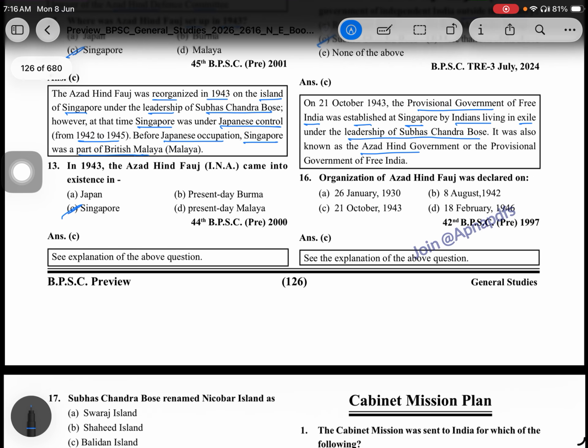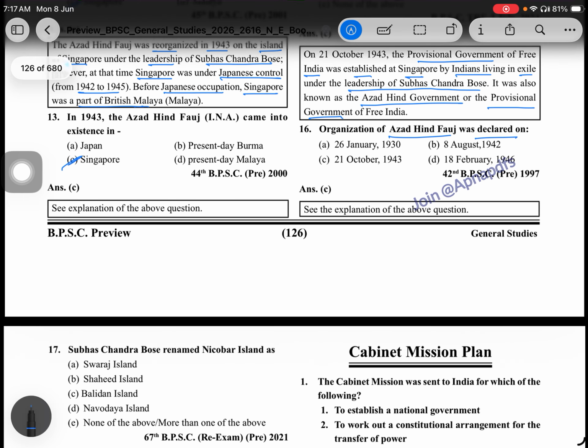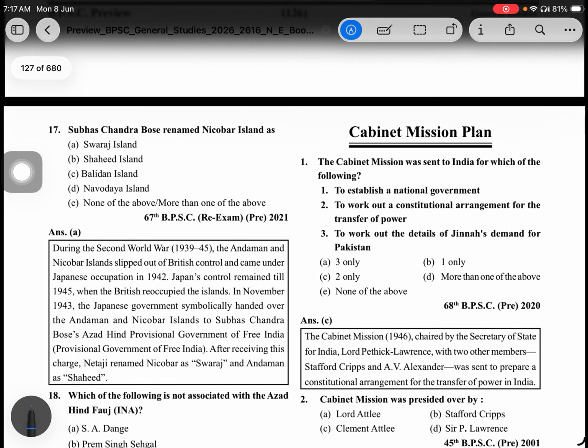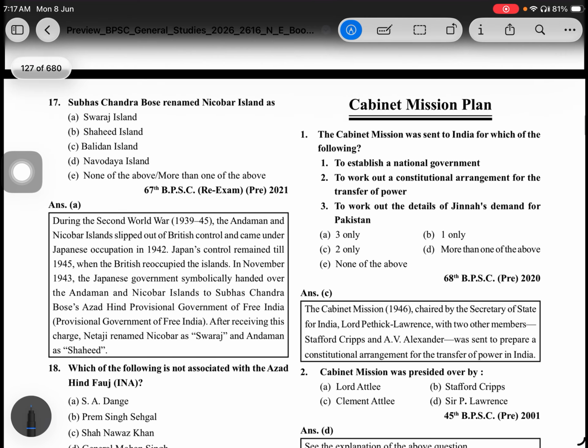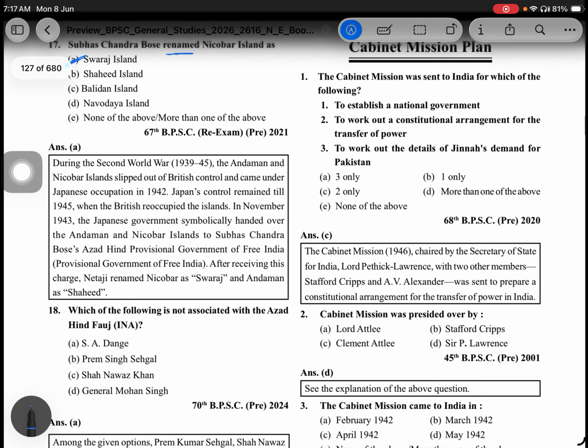It is also known as the Azad Hind Government. Subhash Chandra Bose renamed the Nicobar Islands as Swaraj Island.